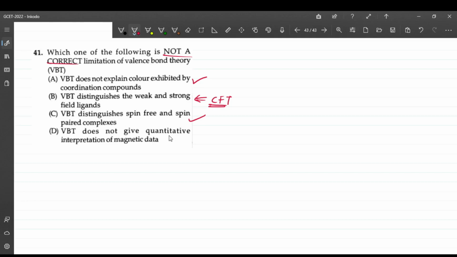So this is also true, because to understand the magnetic data, that is paramagnetic or diamagnetic, we should know whether the ligand is strong field or weak field, right? So all these 3 options, A, C and D, are correct, and B is incorrect. So the answer is option B.